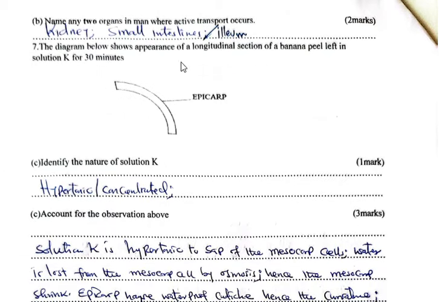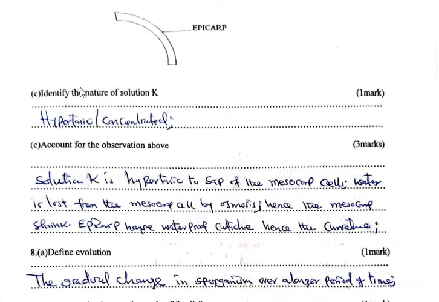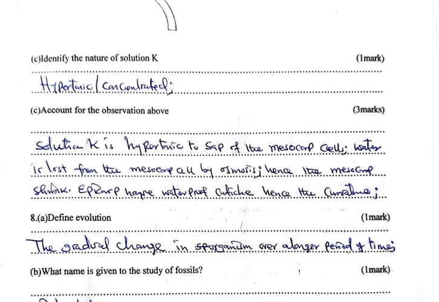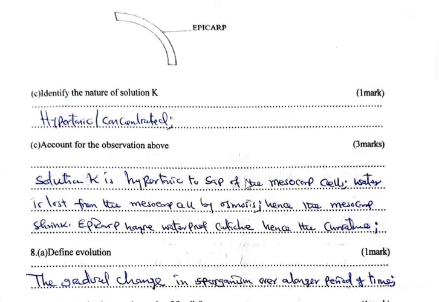Question 7, the diagram below shows appearance of a longitudinal section of a banana peel left in solution K for 30 minutes. We have the epicarp here. The epicarp is the outermost layer. Identify the nature of solution K. The nature is hypertonic or concentrated. Account for the observation above. Solution K is hypertonic to the sap of the mesocarp cell. Therefore, water is lost from the mesocarp cell by osmosis. Hence, the mesocarp shrinks. The epicarp has a waterproof cuticle, hence the curvature.